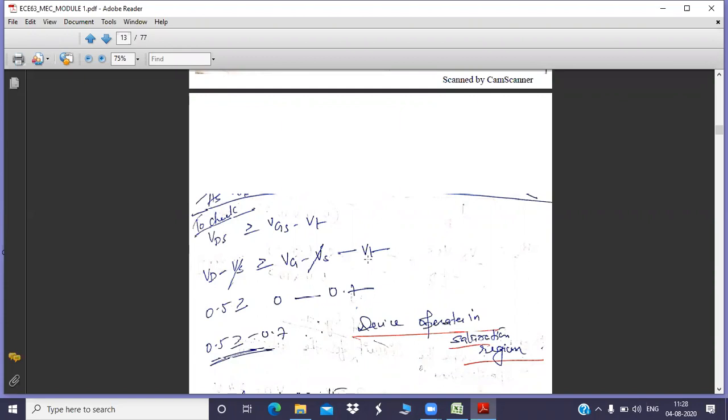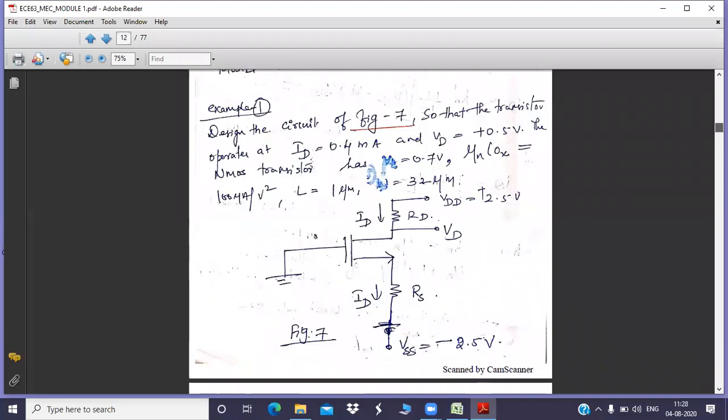Now based upon the given parameters, you can substitute the values. In the question, it is given that VD is 0.5. What about VG? VG is not mentioned explicitly in the question, but you can see from the circuit diagram that the gate is grounded. Ground means 0 volt, so the voltage at gate will be 0.